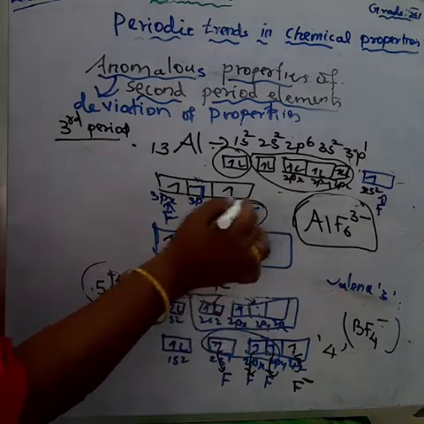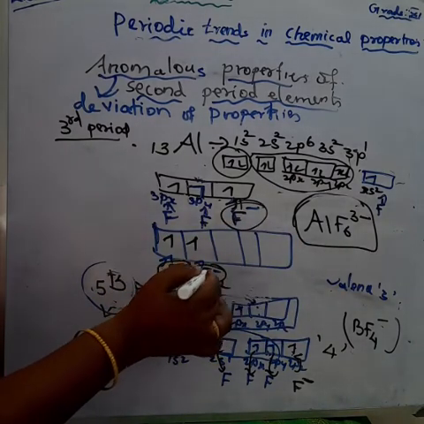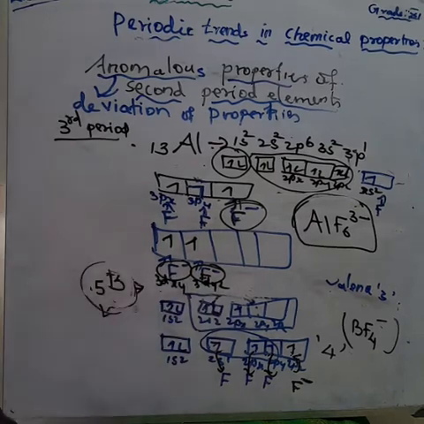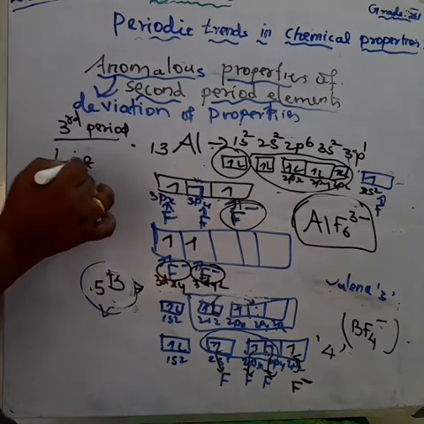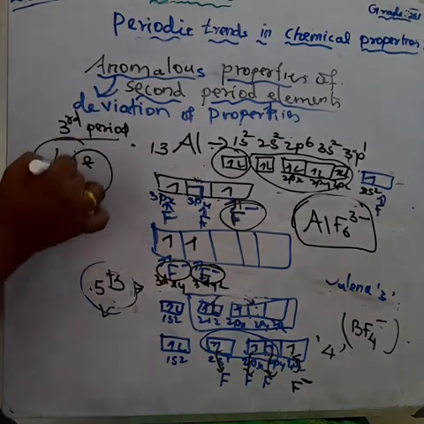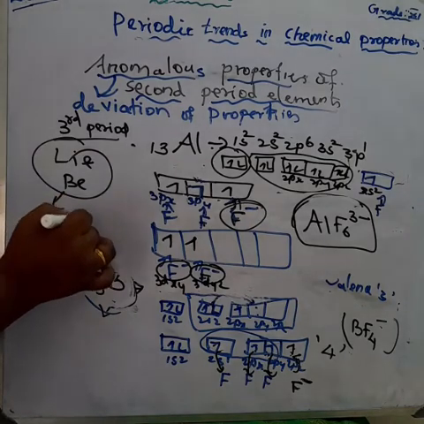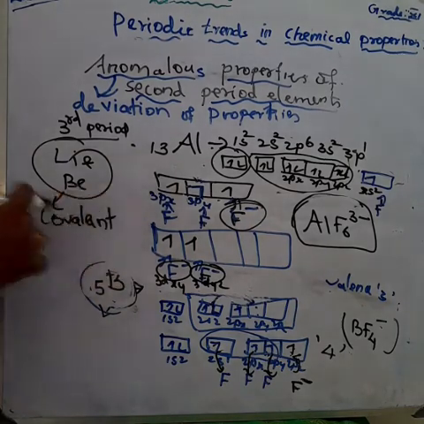Okay, understood? So these are about the anomalous properties of the second period element. Okay, what are the anomalous properties? The lithium and beryllium form more covalent compounds, unlike the alkali and alkaline earth metal form the ionic compound. Okay, second example, the elements of the second period have only 4 orbitals.